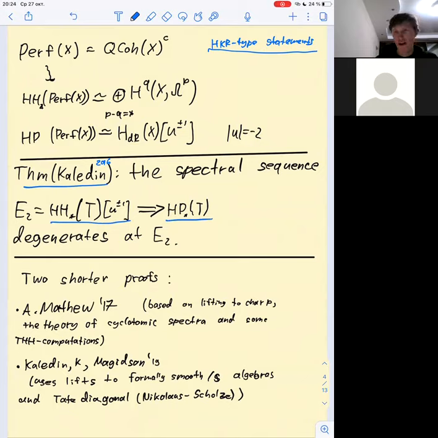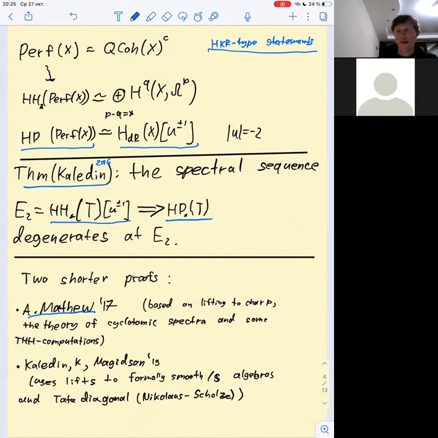And this should be thought of as an analog of Hodge-de Rham degeneration, because due to HKR type statements, actually two periodized Hodge homology are equivalent to periodic cyclic homology of the DG category of type Perf X. And an analogous statement holds for Hodge homology. Since then, two shorter proofs of this statement have appeared. One belongs to Kaledin and uses some cyclotomic spectral theory, and another belongs to Dmitry Kaledin, Kirill Magidson, and myself.